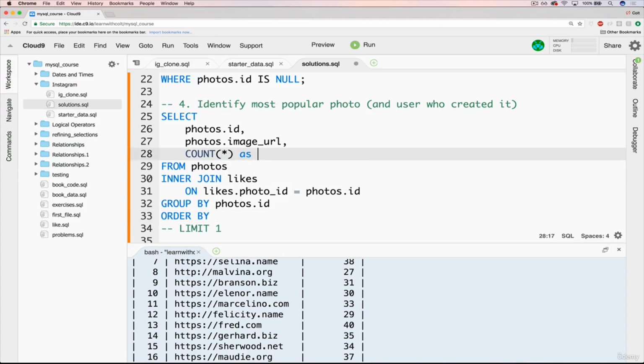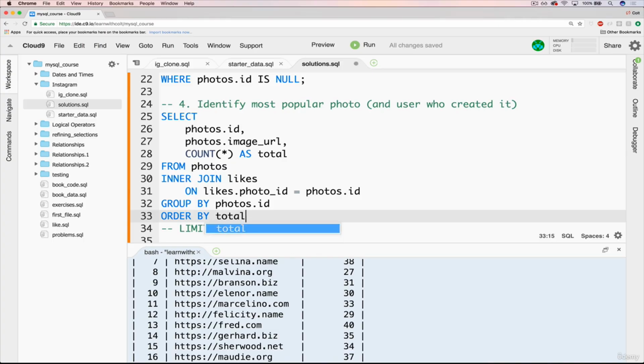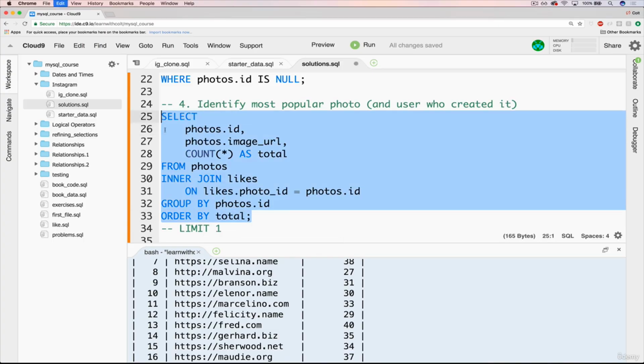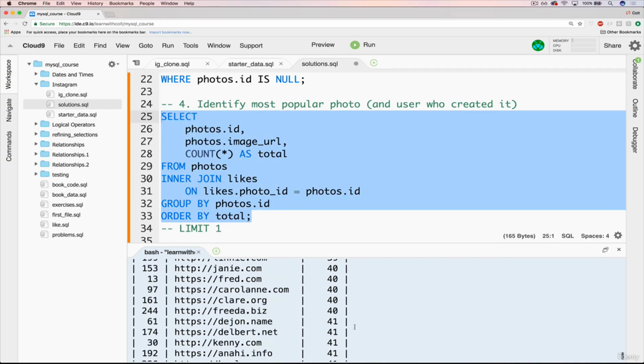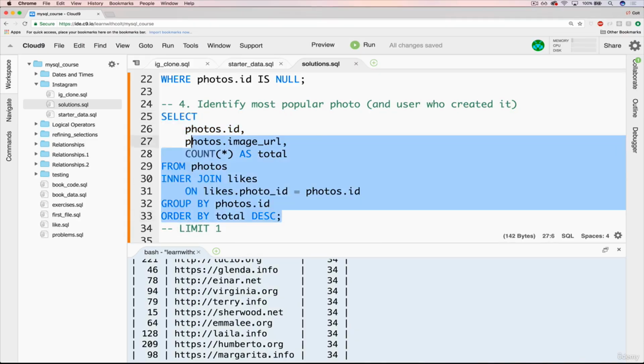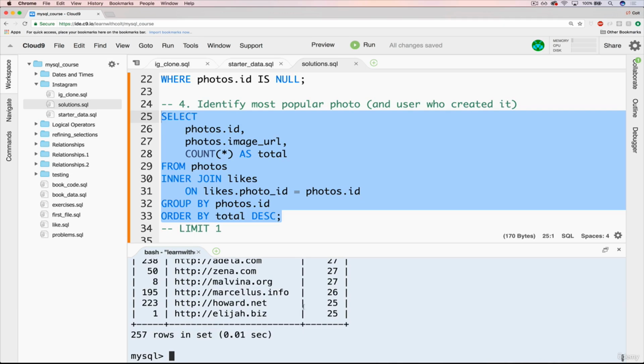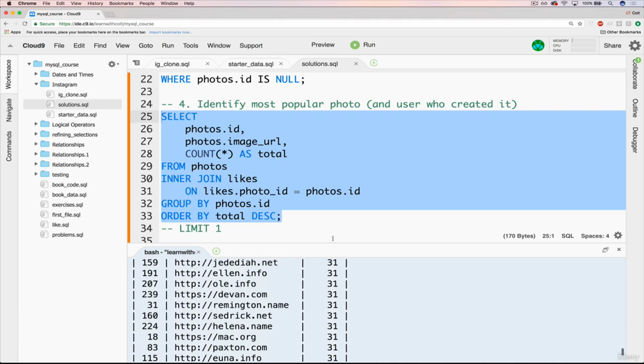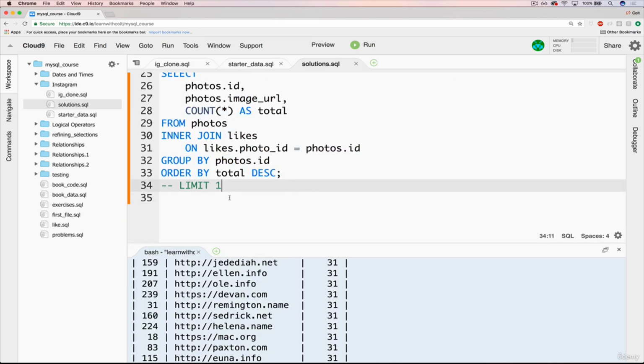So I'll give it an alias. I'll call it total. Order by total. And by default, that will be ascending, which is not what we want, right? We want the opposite. Getting there. Okay, closer. Then finally, what we want to do is limit it to 1 and move our semicolon.